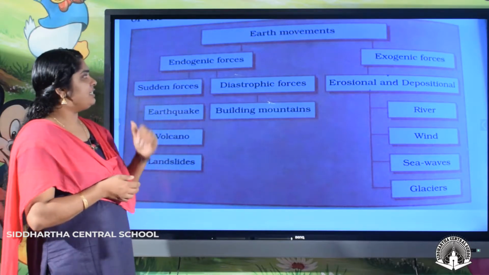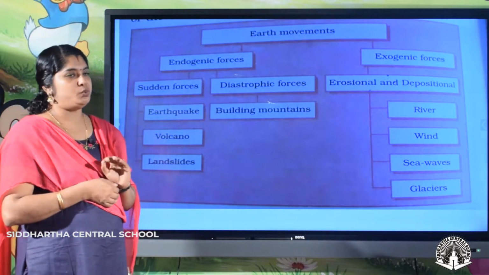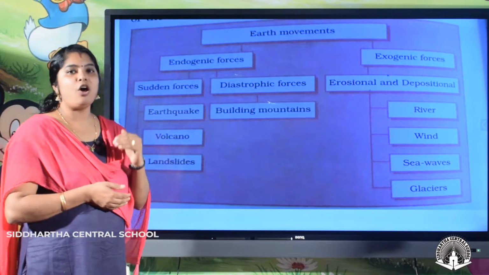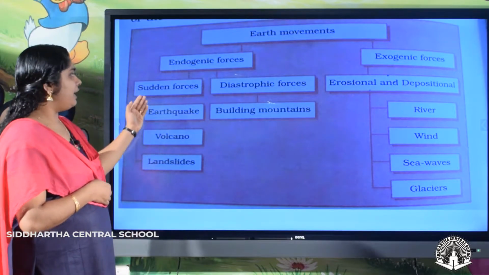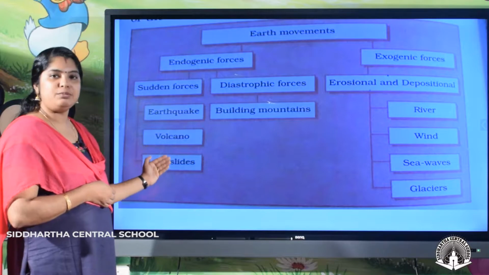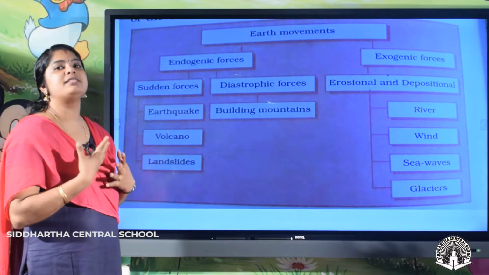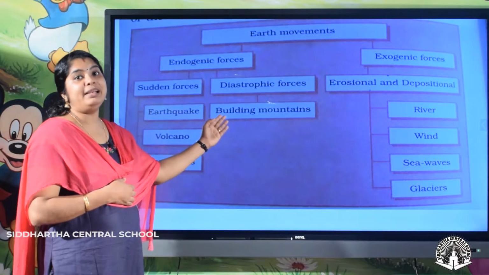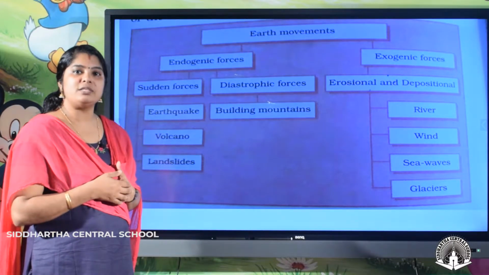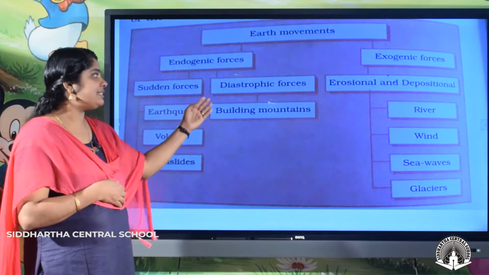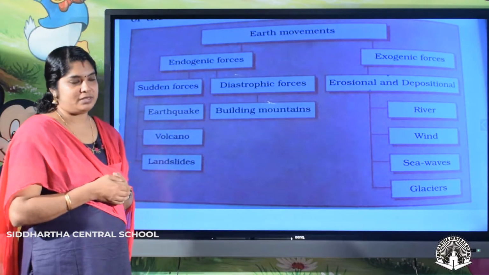And we can classify endogenic forces into two: sudden forces and diastrophic forces, which means a slow process. Examples for sudden forces are earthquakes, volcanic eruptions, and landslides. They are sudden movements. And an example of diastrophic is the building of mountains. The mountain building process is also caused by endogenic forces.